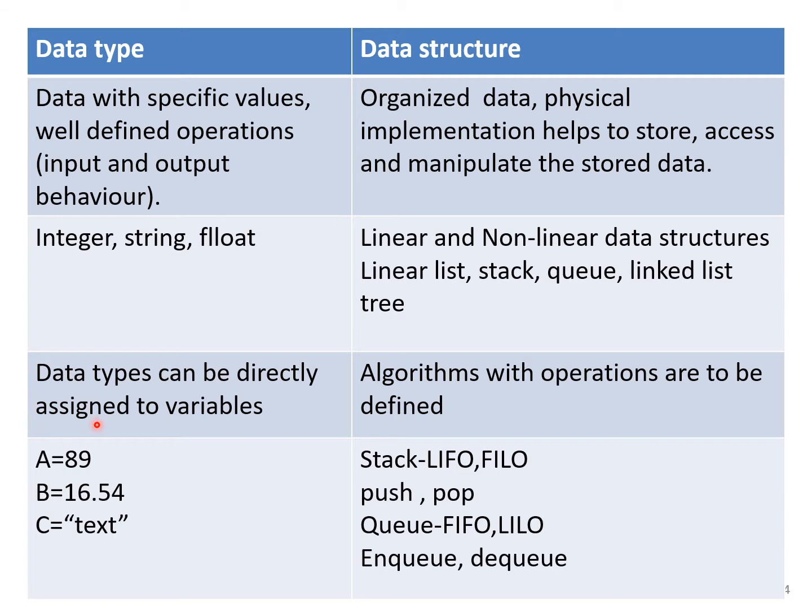Then data types can be directly assigned to the variables. You know that assigning of values to variables can be done directly. But when you are going to manipulate based on the data structure, algorithms are needed. So algorithms with the operations are to be defined. We have to define the algorithms for these purposes: store, access and manipulation. So this is the example of how we assign values to variables, and here we are going to define algorithms for these data structures. These are some of the operations, and the defining of the structures we will see in the coming slides.